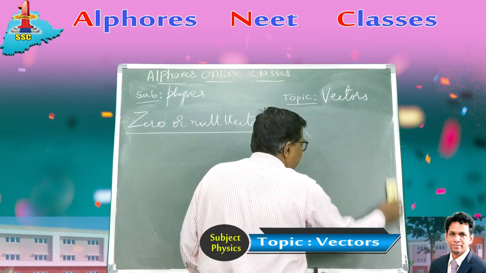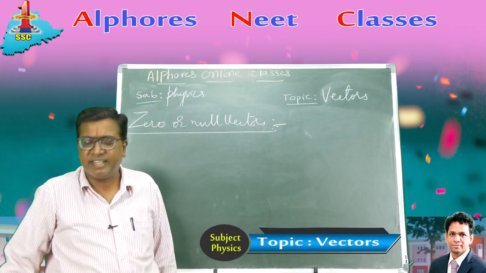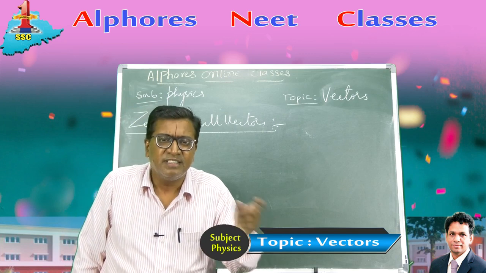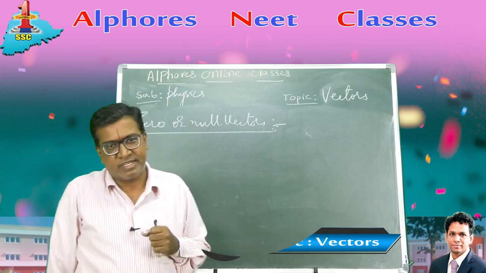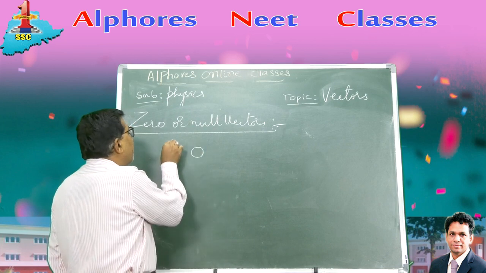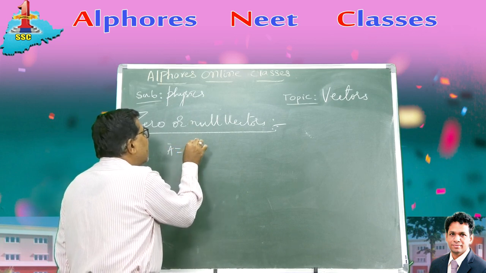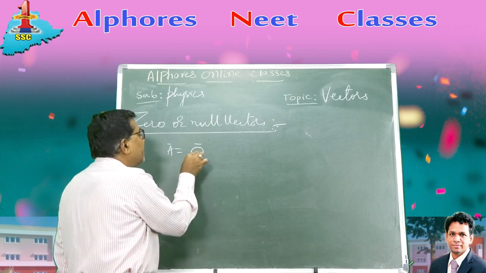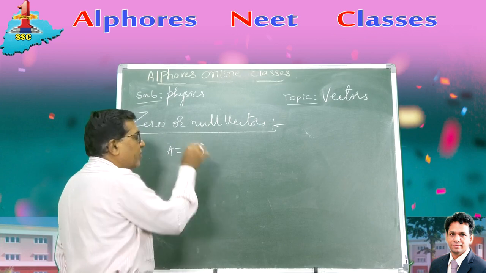How to cancel? If one vector is added to another vector and they get cancelled, I have to define the resultant. The resultant is defined by the 0 vector. Right? So if A bar is 0, then it is represented as 0 bar, a 0 value with an arrow overhead.